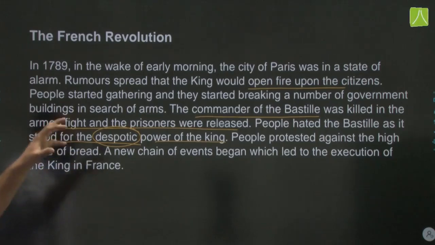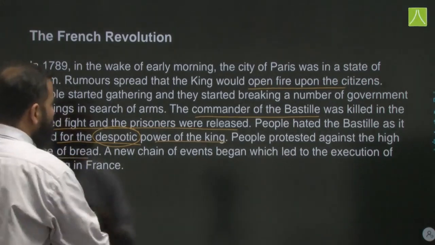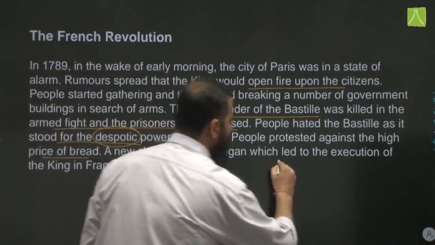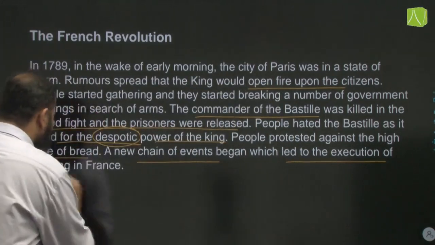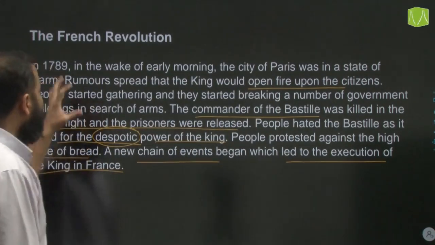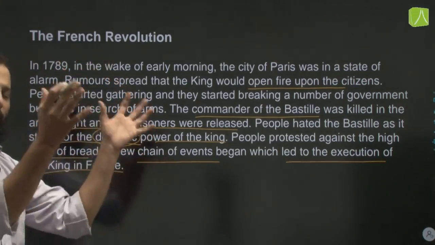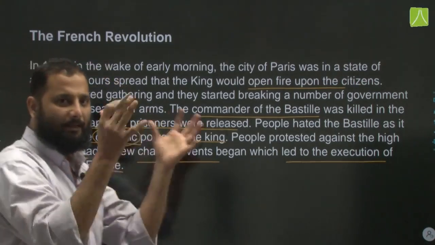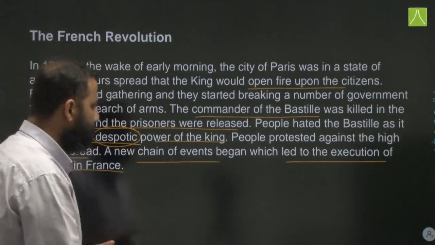People protested against the high price of bread. A new chain of events began which led to the execution of, later on, the king of France, who was Louis XVI. Now this is the first story which we see in the NCERT, that is the beginning of the chapter.